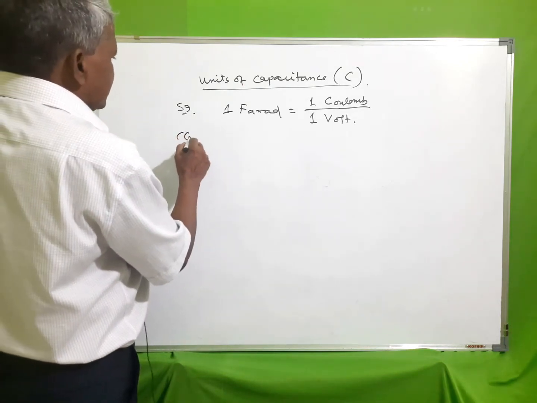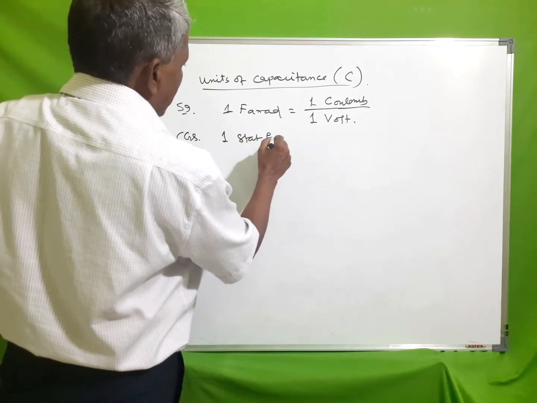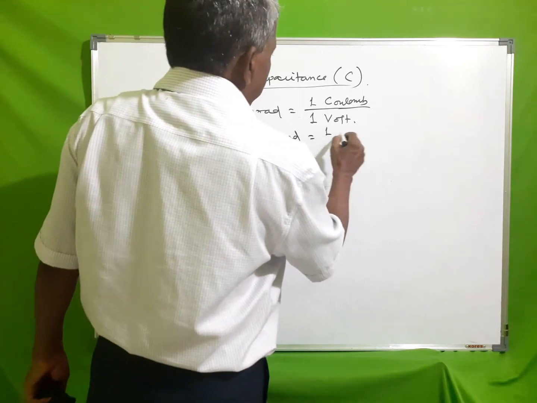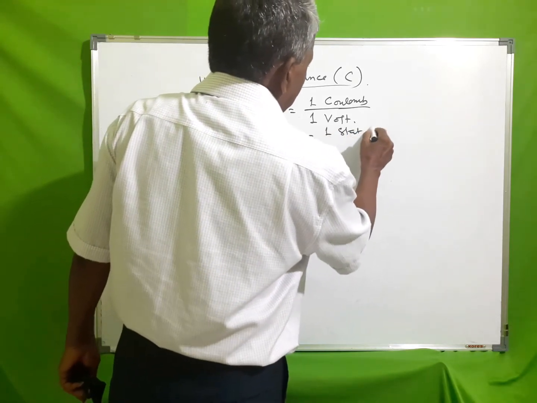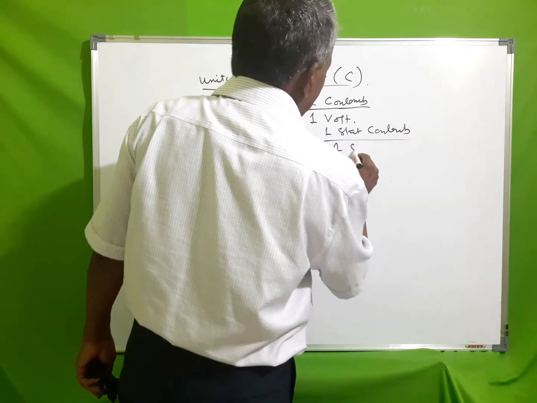Similarly, in CGS, the unit is 1 statfarad, where charge is 1 statcoulomb and potential difference is 1 statvolt.